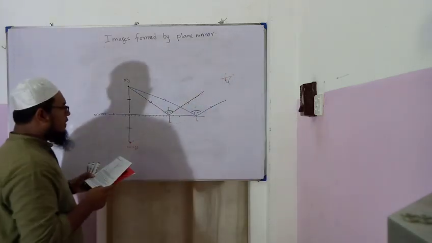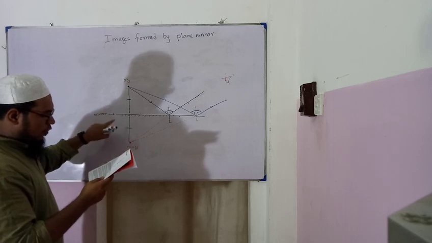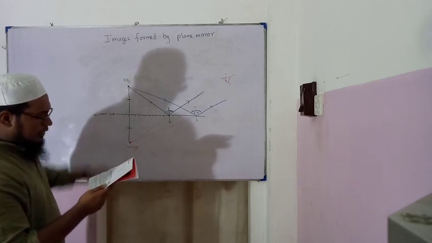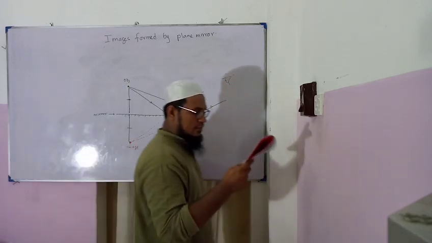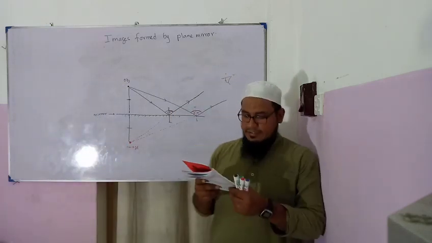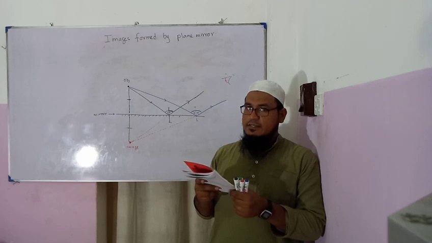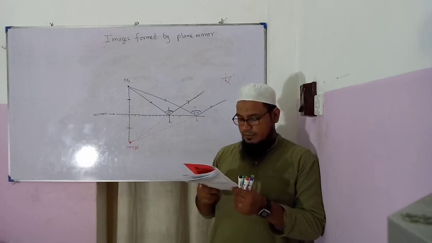The final one, images formed by a plane mirror are identical to the object in all aspects except that the image is laterally inverted.